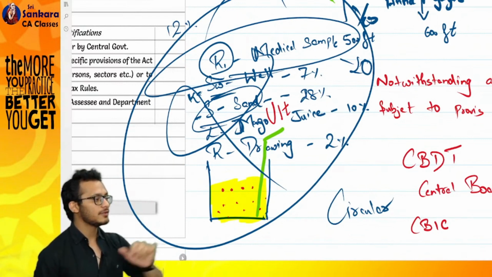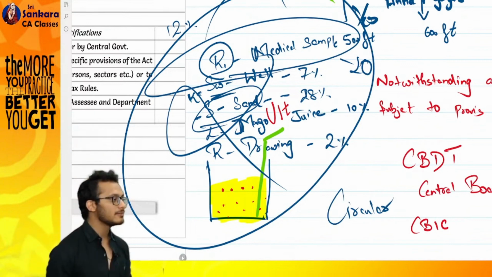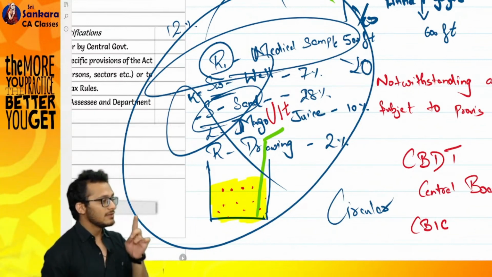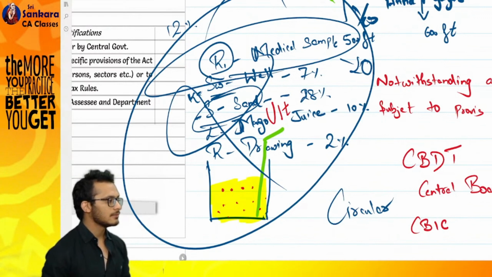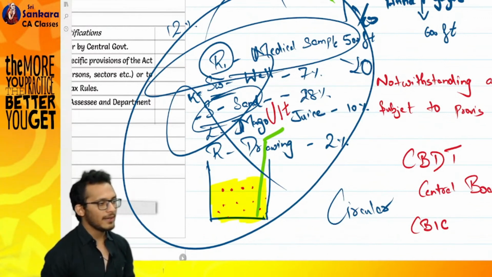But is the circular binding on the officers? Can the officer come and say, who are you to tell me, even if you are my boss, I will put something else? Can he? Circulars are only binding on the department. Circulars are only binding on the department.